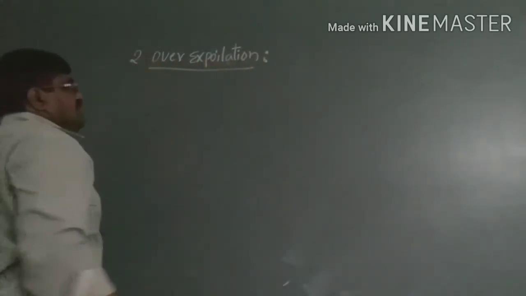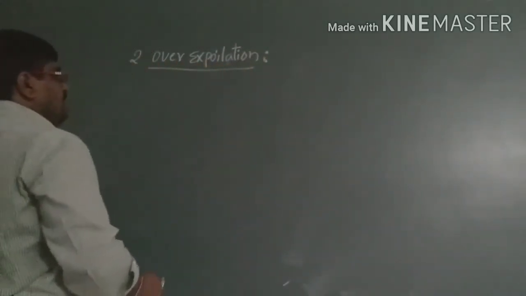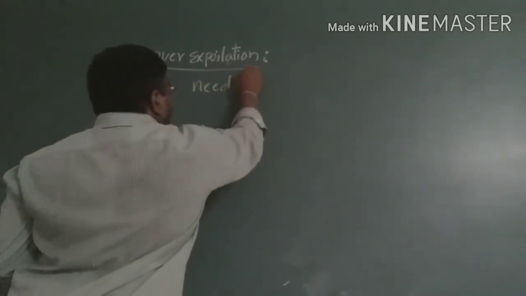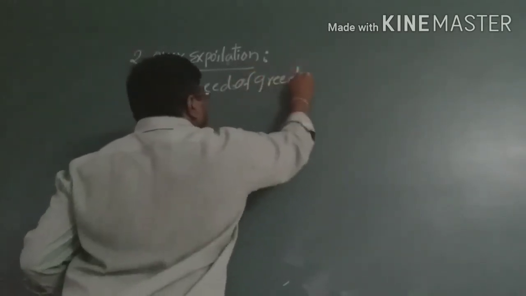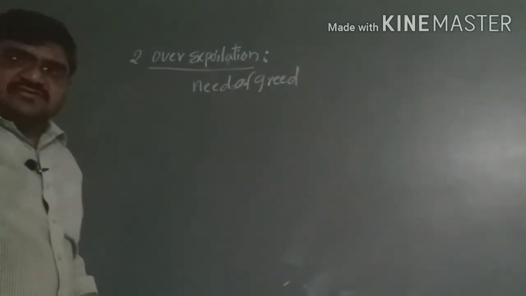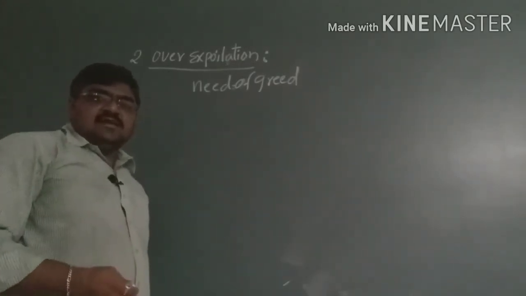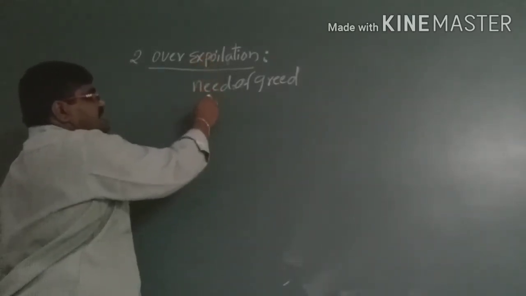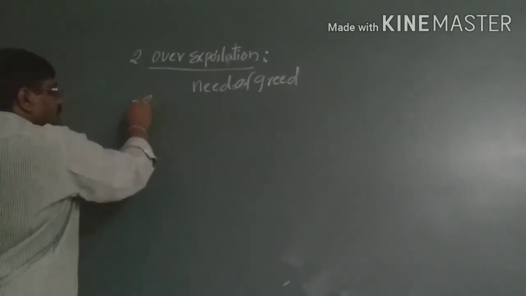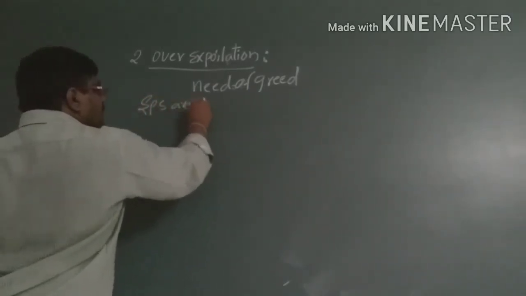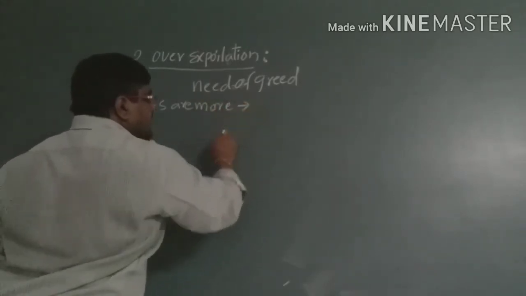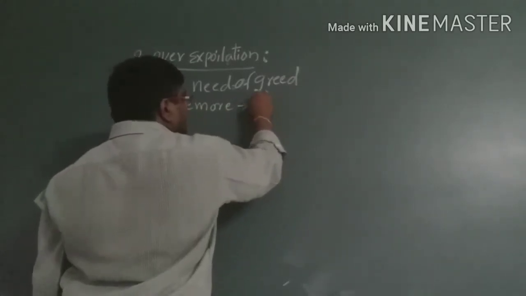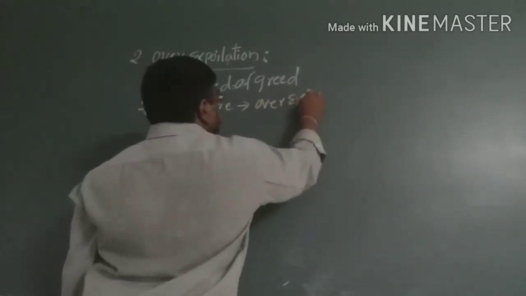Here over exploitation means the need of greed. Whenever the resources are present, the number of species increases here, and this is helpful for decreasing resources, that means over exploitation increases. The species are more, and that is helpful for over exploitation.